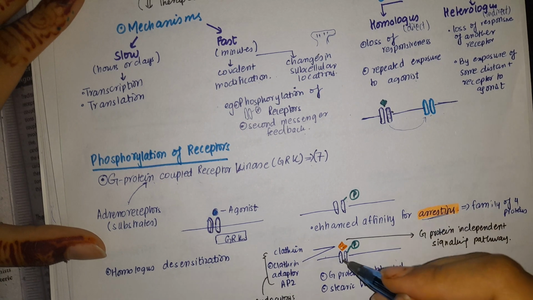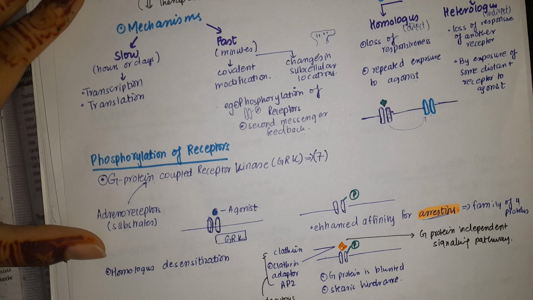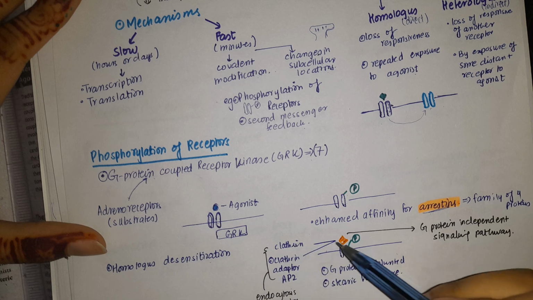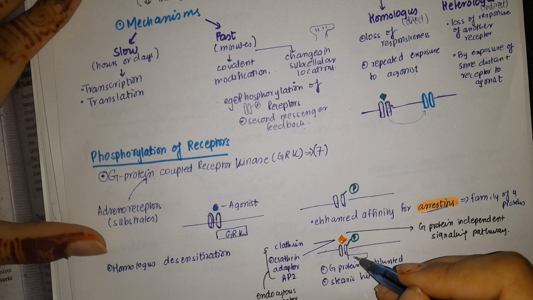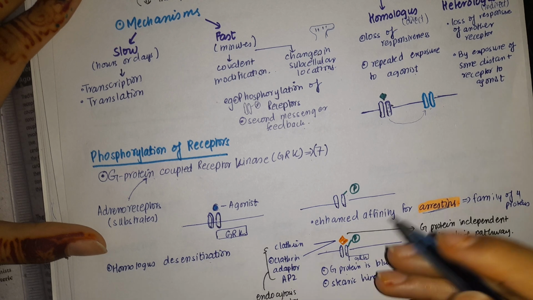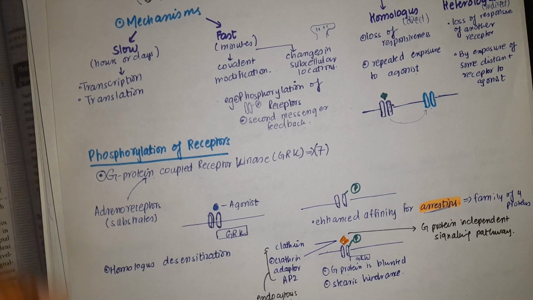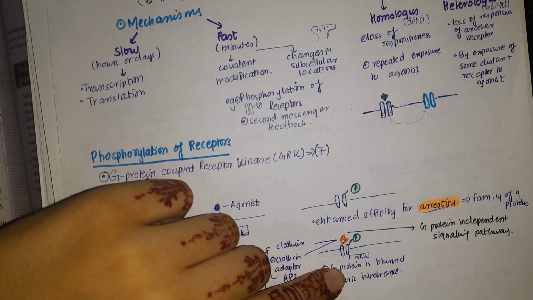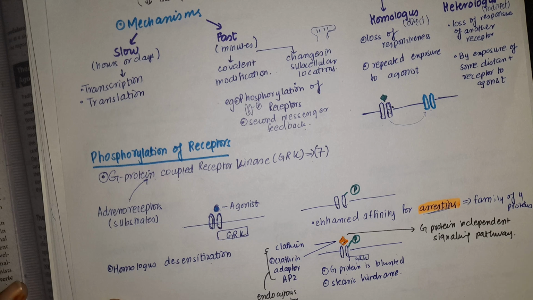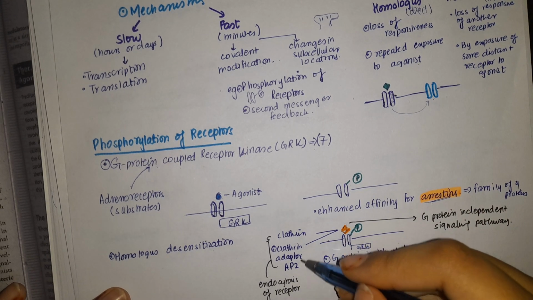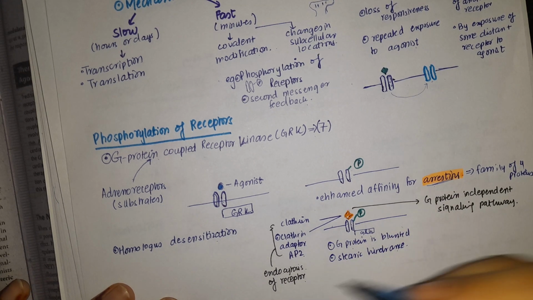This arrestin will remove the G regulatory kinase and it will do the G protein independent signaling pathway. It will block the G protein by steric hindrance. It is going to alter the structure in such a way that the G protein is now blocked, and arrestin has evoked such a response that this pathway is not going to occur, rather a G protein independent pathway is going to occur. And this arrestin has the capability to start the clathrin and clathrin adapter AP2 proteins, and what will they do? They will endocytose the receptor.